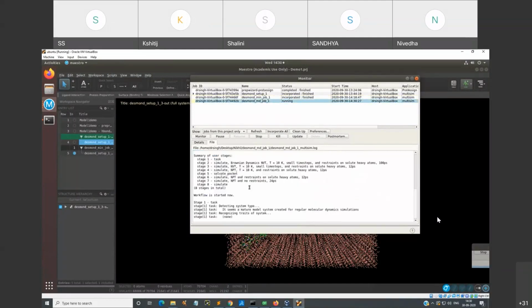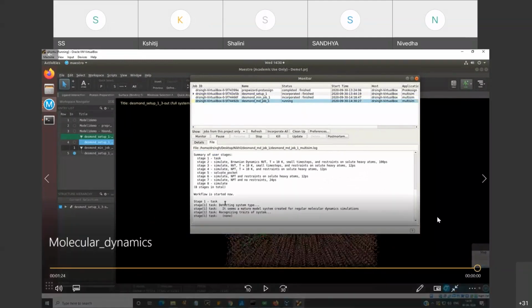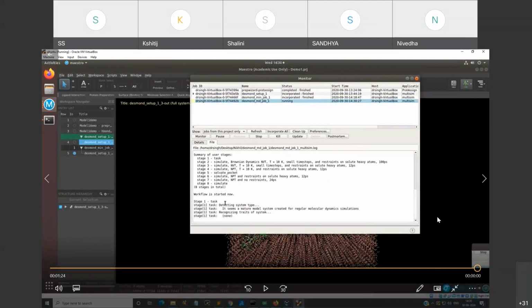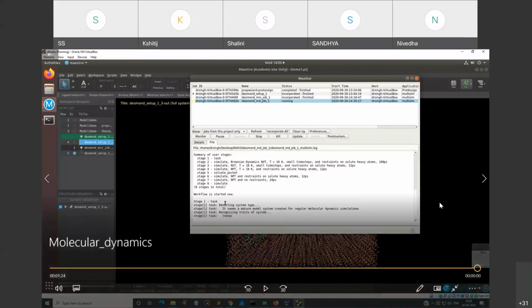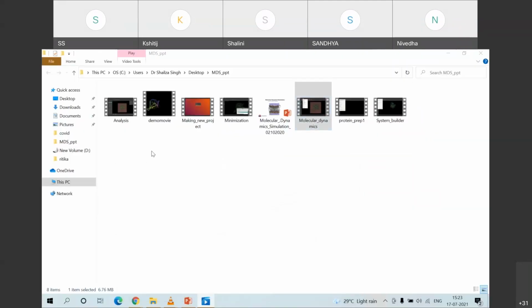If it is a simple desktop machine wherein you have installed your VirtualBox, it might take 2, 3 days also to complete the simulation of 200 nanoseconds, 500 nanoseconds. It might go to 15 days or so, and then you are able to obtain a particular stable conformational state of a biomolecule. So once this step is considered, this is your analysis.